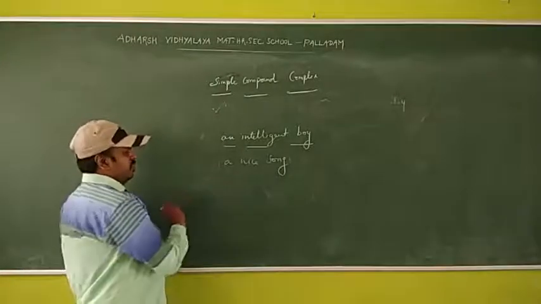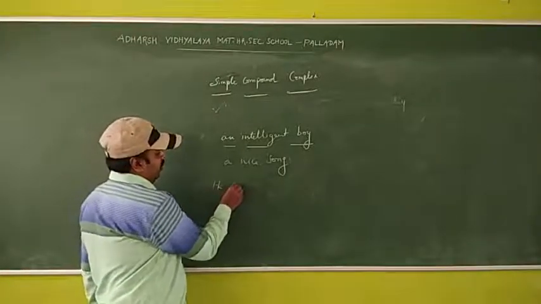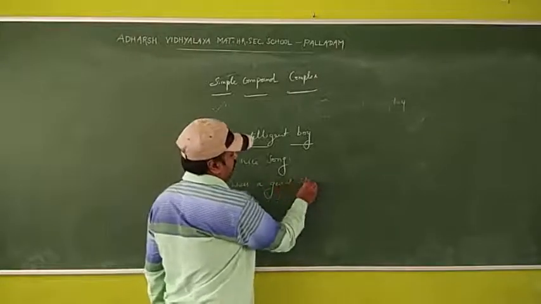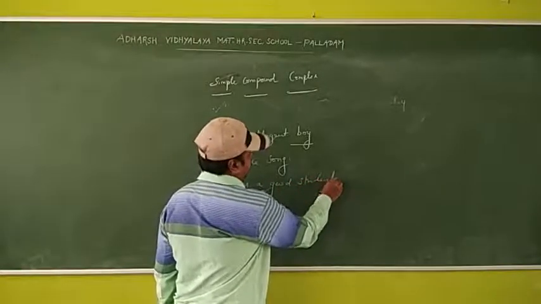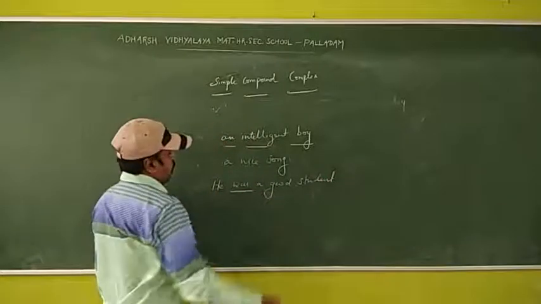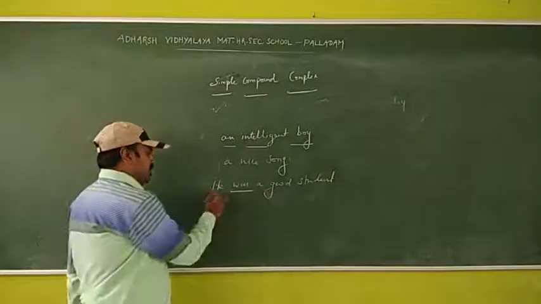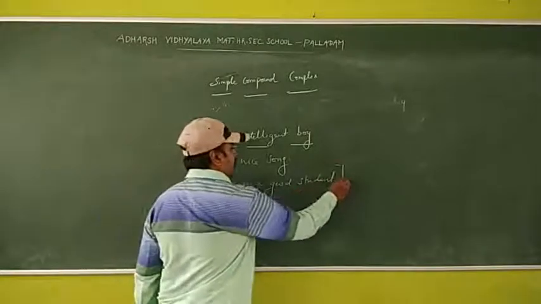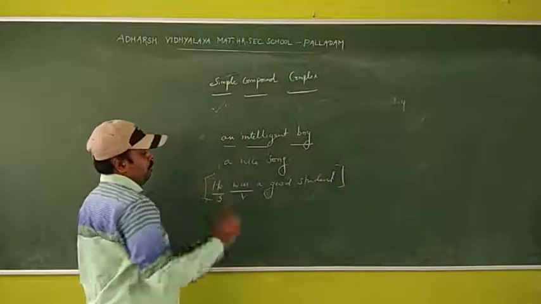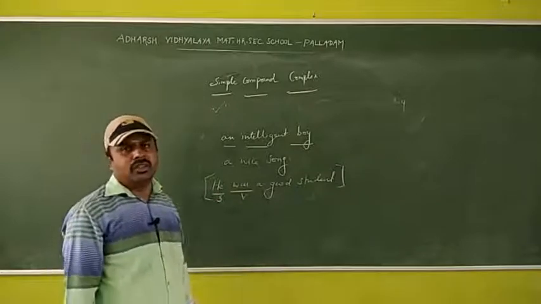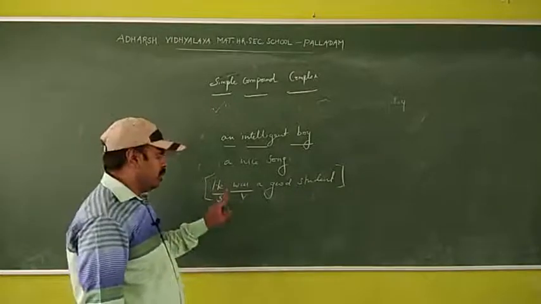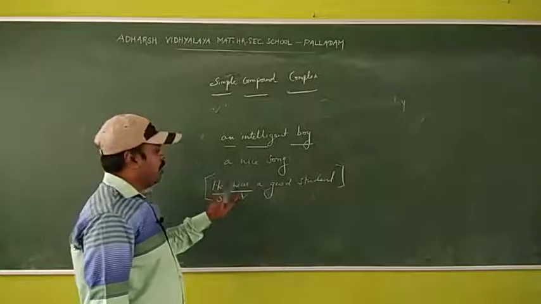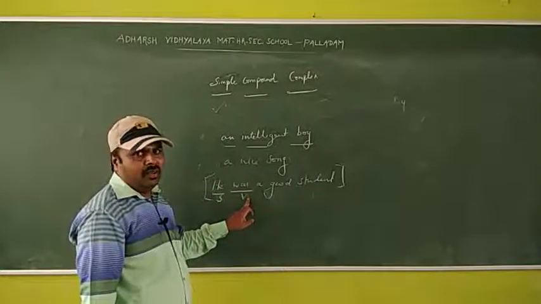But clause means, for example, he was a good student. Here, subject is there, verb is there, it is a complete sentence. He was a good student. It has subject, it has verb.